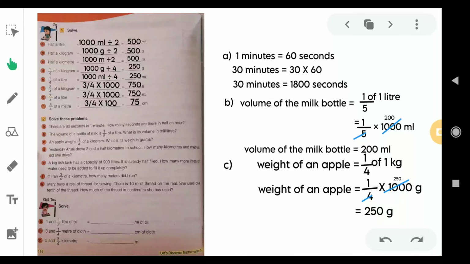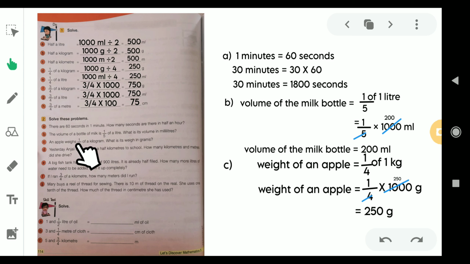Dear children, in the previous video, we have seen some conversions. Then, how half a liter is equal to ml, that is milliliter, and how half a kilometer can be expressed in meter. So, these are the things we discussed yesterday. So, in today's video, we are going to solve these story problems.